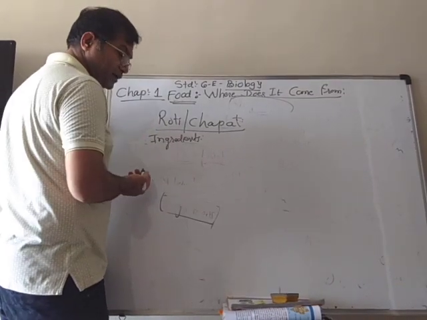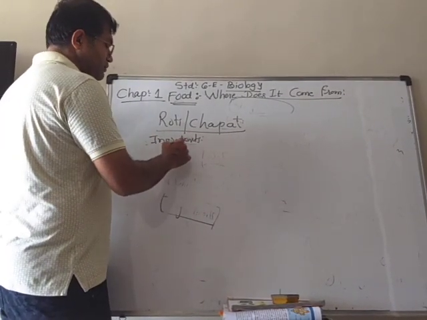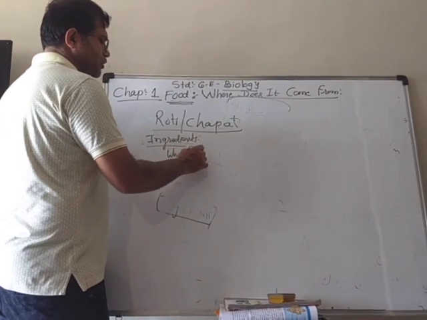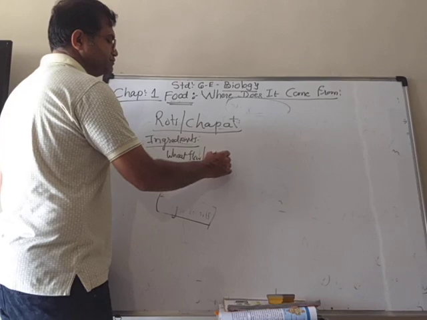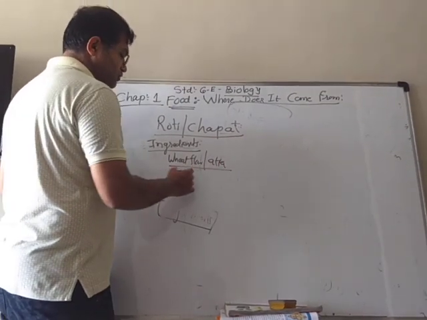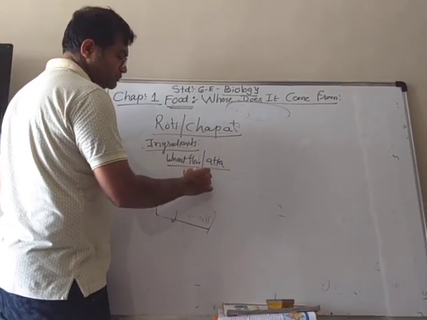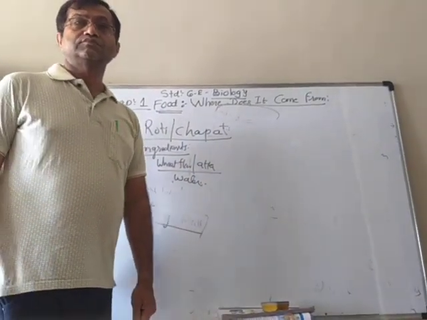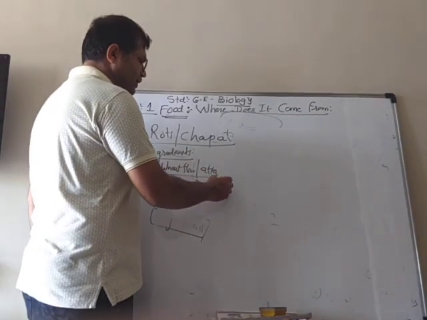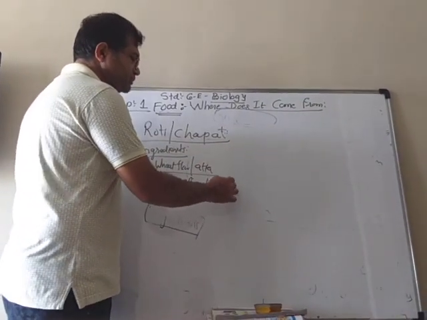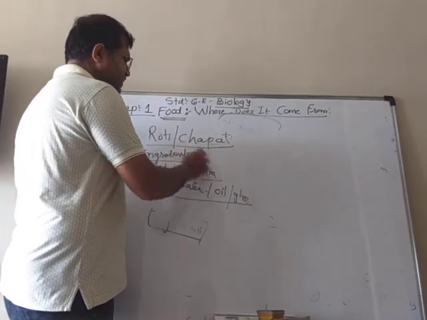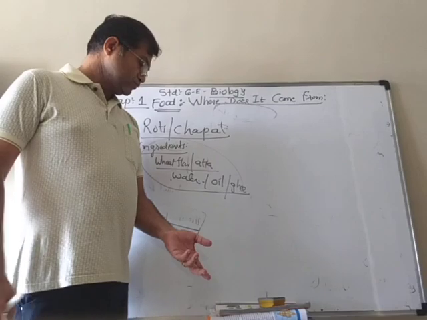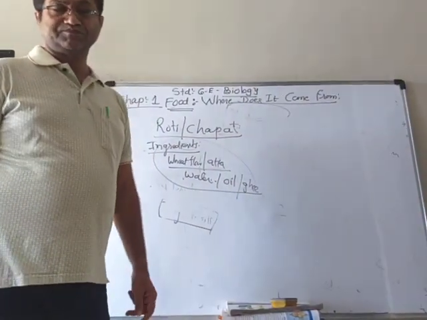You know that it will be the wheat flour, or you call atta. Then you need water to knead the dough, and oil or ghee. These are the ingredients to make roti or chapati or puri, etc.